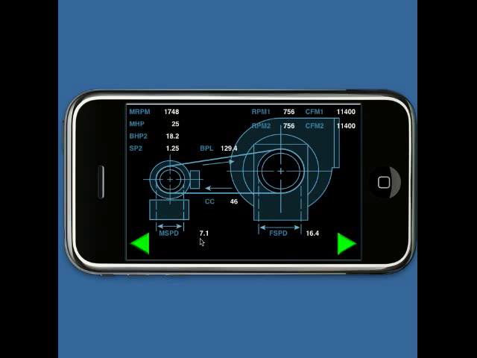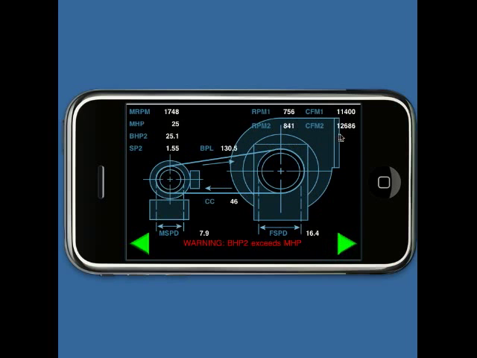Now let's see what we can theoretically get with this motor by increasing the motor sheave. As we go up, 7.4, 7.5, you can see the brake horsepower value change until we hit 25 horsepower.